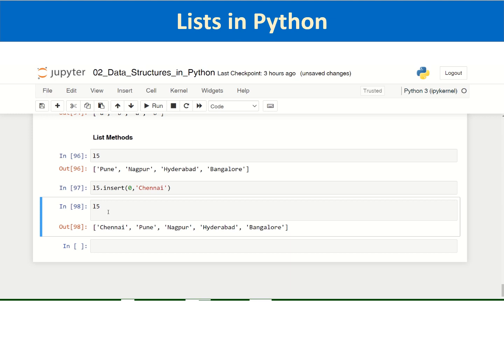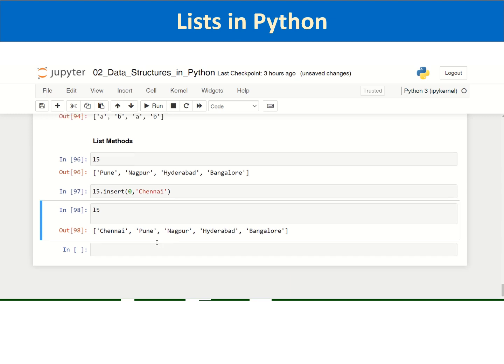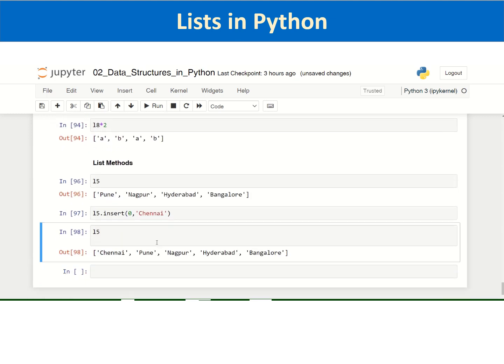And there is a concept called altering in its place and returning None. So whenever you are operating these list methods, or even earlier whenever you were operating those assignment operations, they are happening in place. That is, the list is getting modified in place without us assigning the result to any new list. And all list methods return None. It may be a bit confusing. What do you mean by they are returning None?